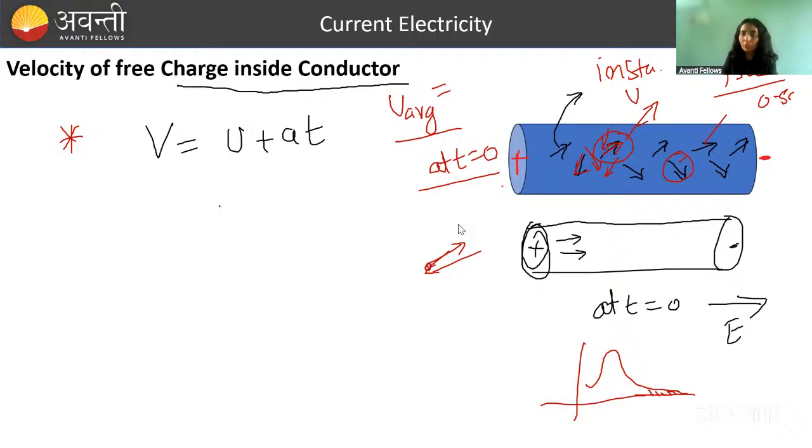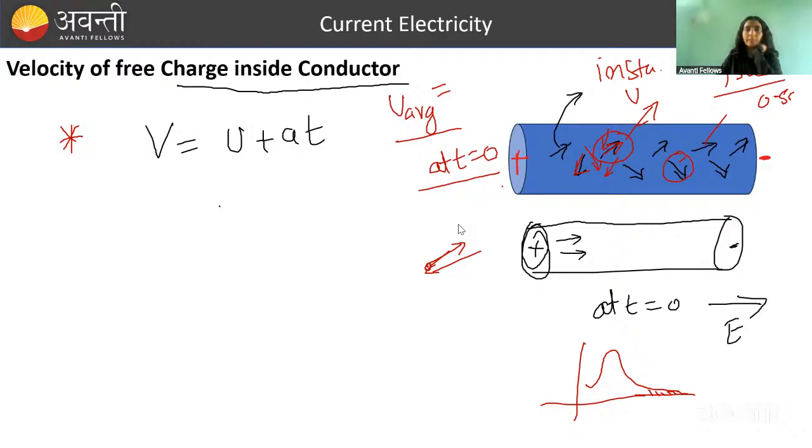At t equal to 0, these mobile charges are randomly oriented. What will be its average velocity? Am I audible, everybody? Anybody? You can unmute yourself and tell me.